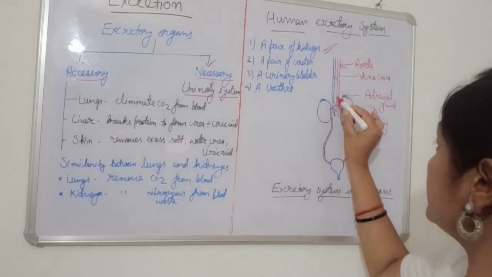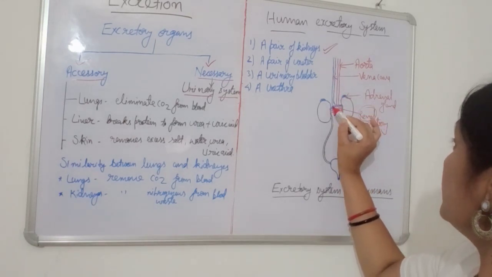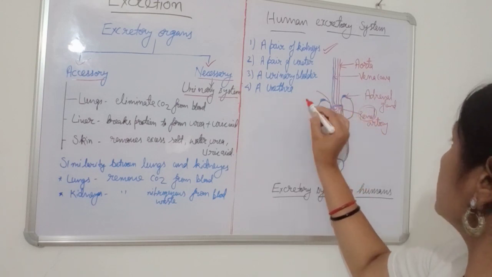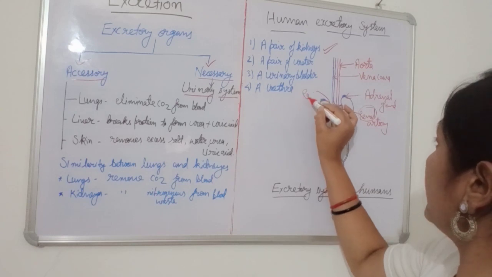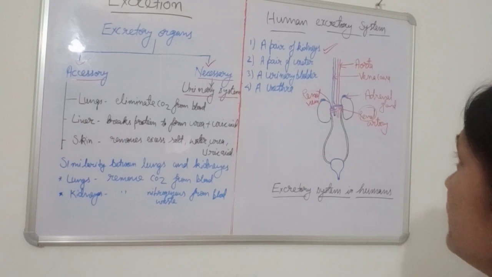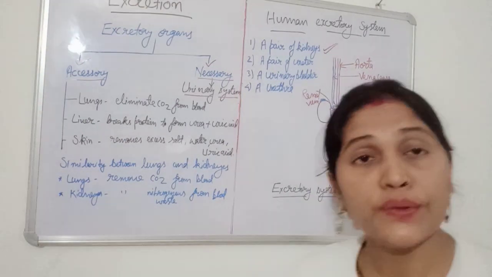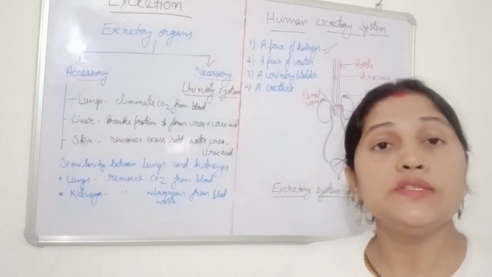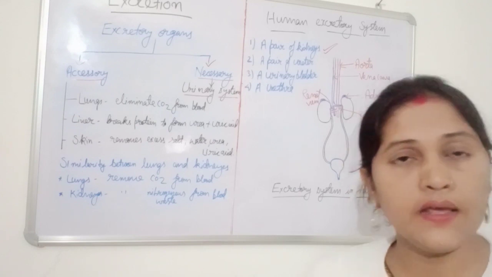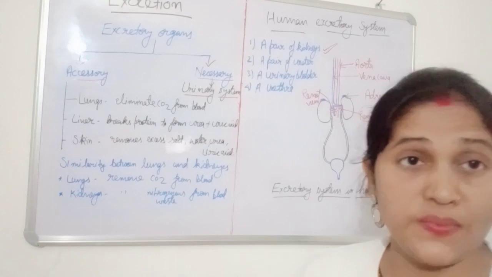And then in blue color, this one is the vena cava, and here this is what? The renal vein. What is the function of the renal vein? The main function of the renal vein is that it brings blood from where? From the kidney to the heart. It carries blood from the kidney to the heart, that is deoxygenated blood.